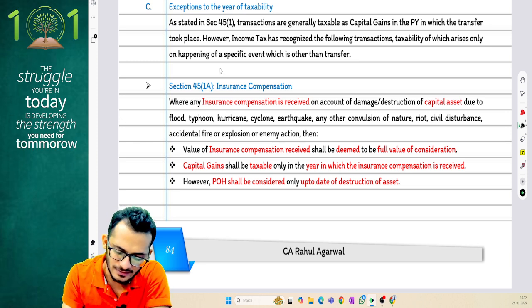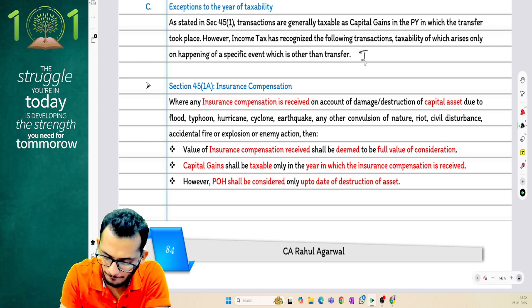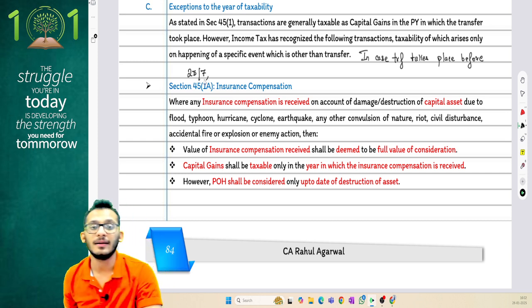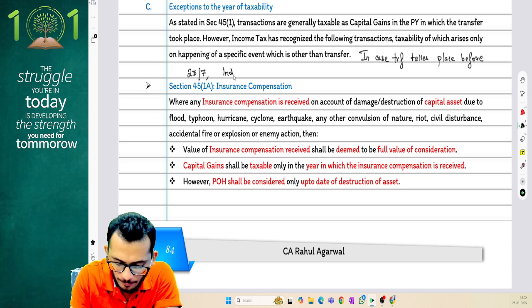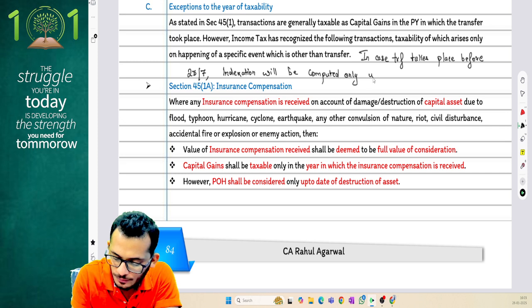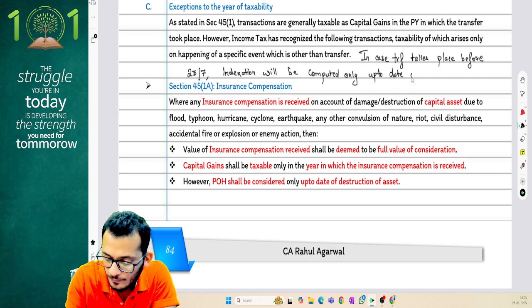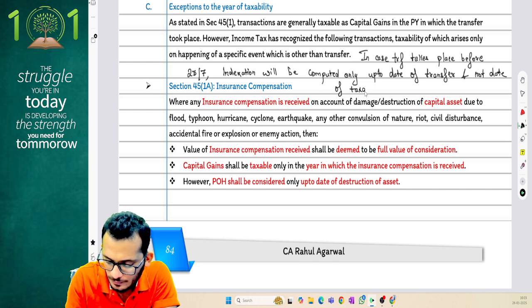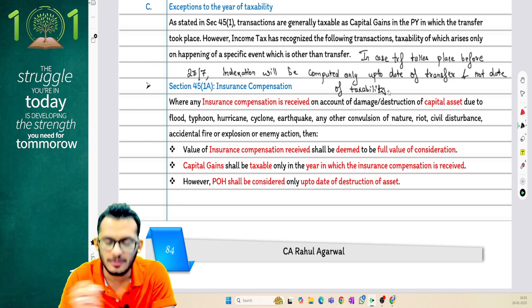So the amendment which you need to make here is that you need to write this extra point. In case transfer takes place before 23rd July, indexation will be computed only up to the date of transfer and not the date of taxability. This is what you need to note down.